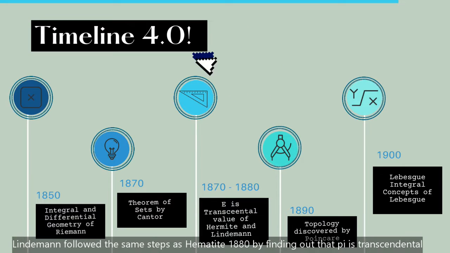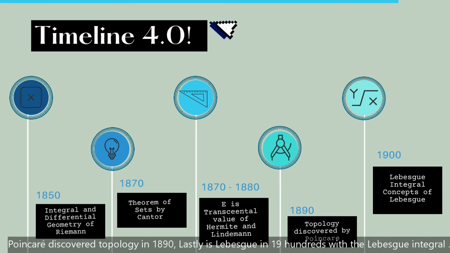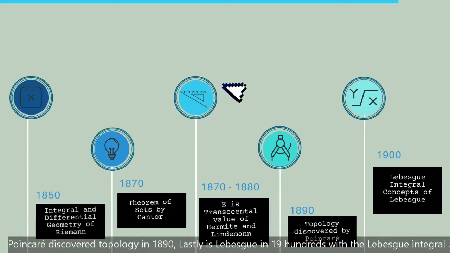Lindemann following the same steps as Hermite in 1880 by finding out that pi is transcendental, and Poincare discovered topology in 1890. Lastly is Lebesgue in 1900s with the Lebesgue integral.